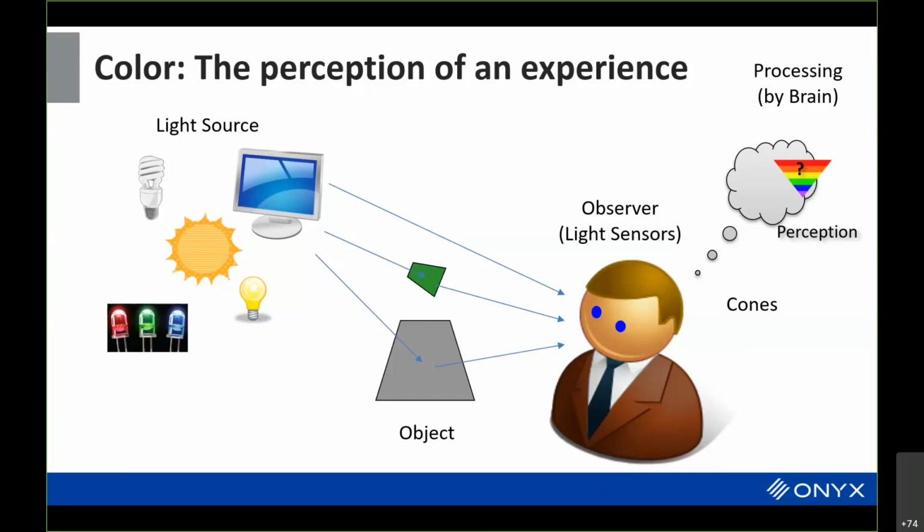In making sense of it, you end up with a perception. The real key here is color is ultimately the perception. It's not in the eye of the beholder, but in the mind of the beholder. This is super important to understand when we're talking about color management, because we need to understand all of the things that are involved in this scenario.